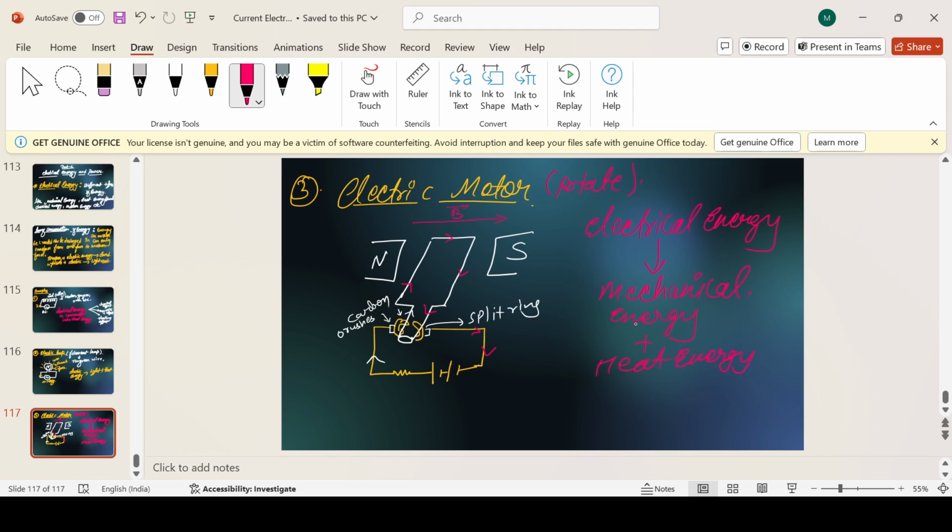When you take a motor of a toy car, a very small 5 volt motor, and run it with a battery, after a bit of time, when you touch it, its temperature is a little bit more. Why? Because mechanical energy is continuously moving it, and because of the friction of that motor, heat is also being produced in it. Clear? Yes, sir.